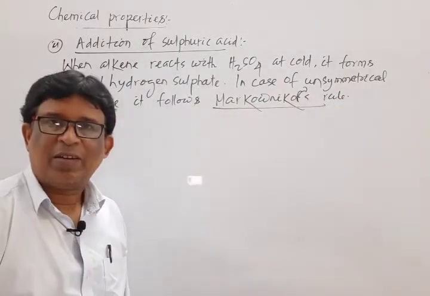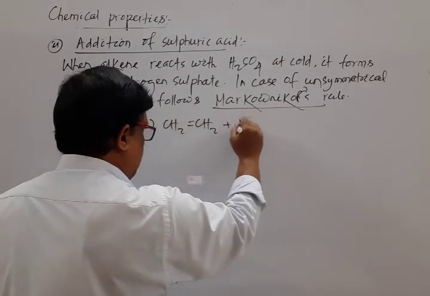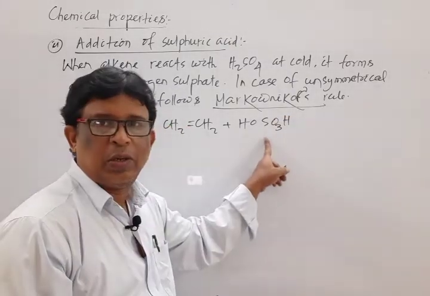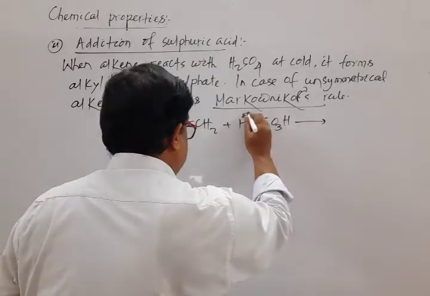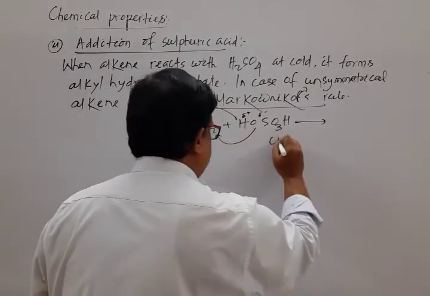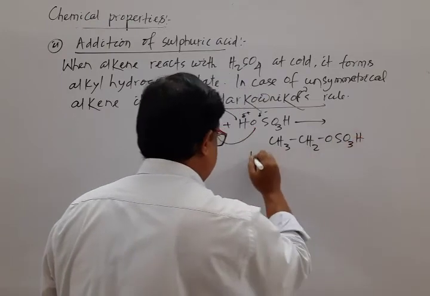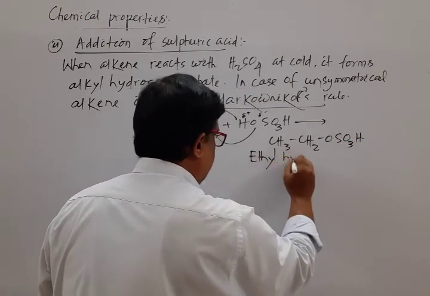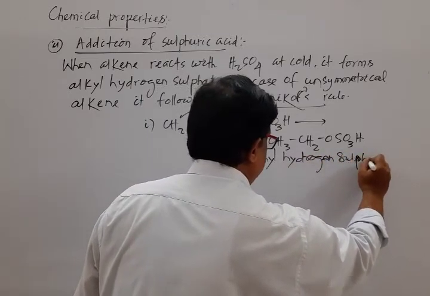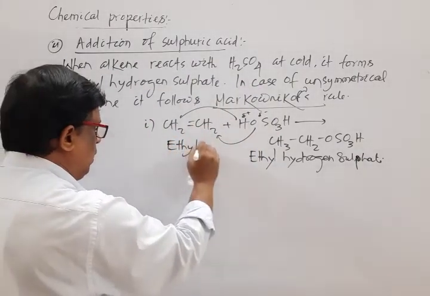Okay, let us select one or two examples. For example, CH2 double bond CH2 plus sulfuric acid, H2SO4, rewritten as HOSO3H. What happened? Partial positive moves to one side, partial negative moves to another side, resulting in the formation of CH3 CH2 OSO3H. Its name is ethyl hydrogen sulfate, and the alkene is ethylene.